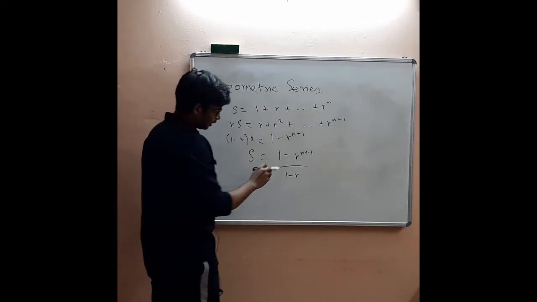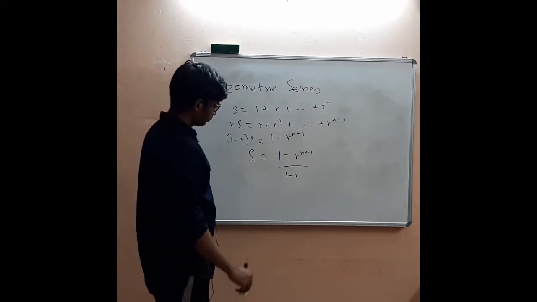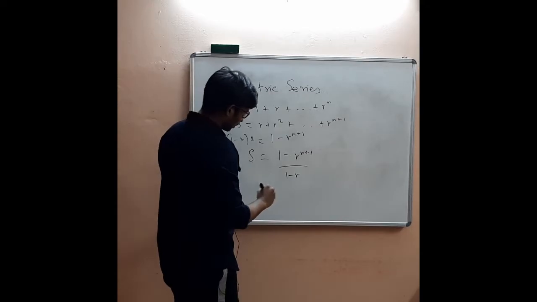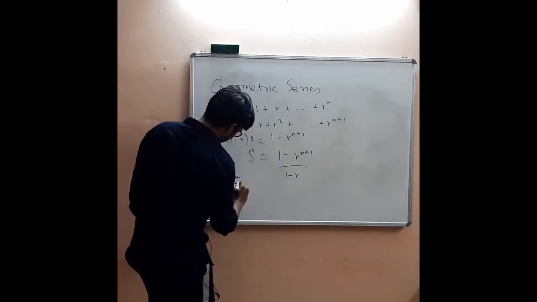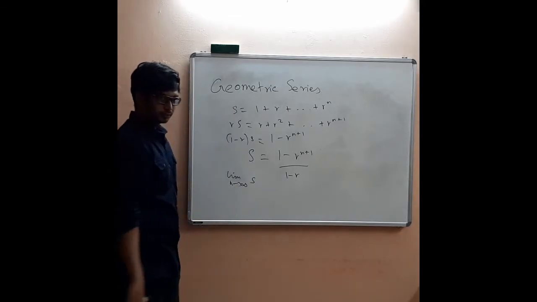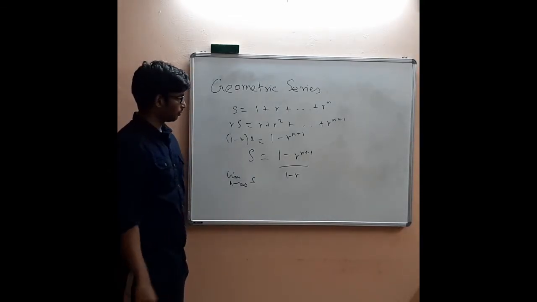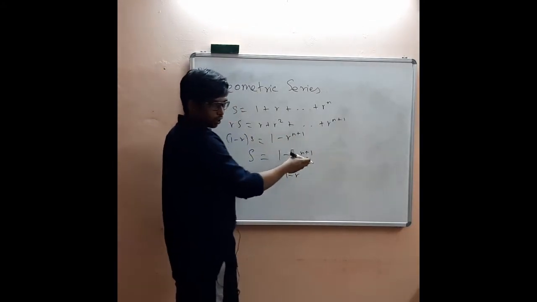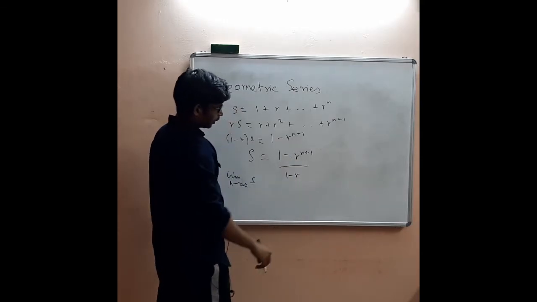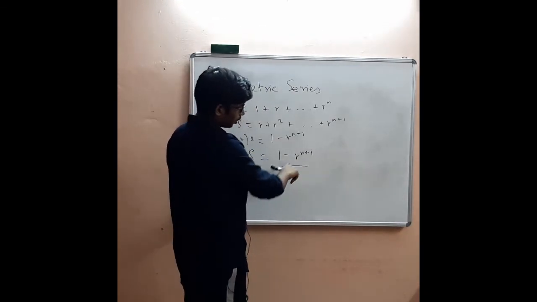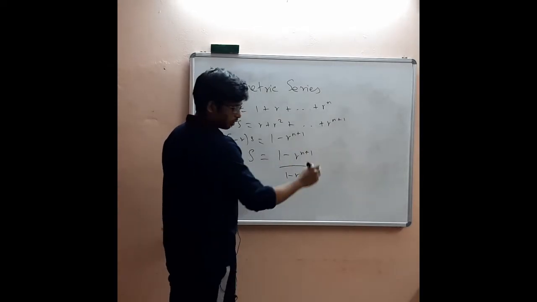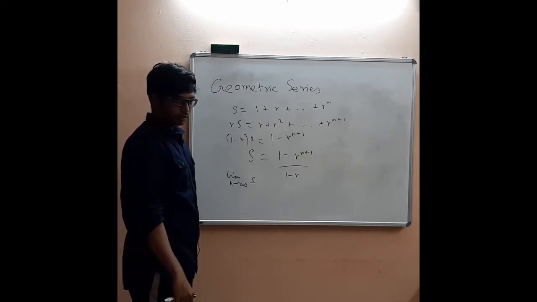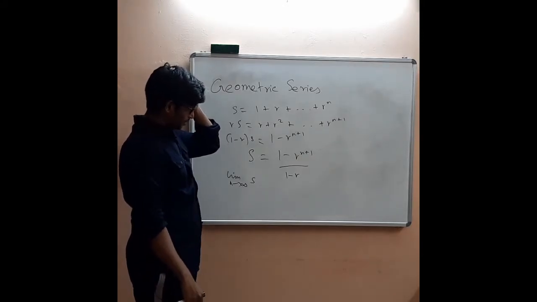If r is less than 1, we are going to study this. We are interested in finding the limit as n tends to infinity. Basically, we are interested in this infinite sum. Here I am just giving a corresponding definition. So what will happen when n tends to infinity? If the modulus of r is less than 1, this term will actually evaluate to be 0.